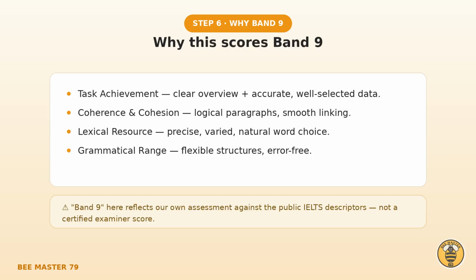Why does this reach Band 9? Task achievement, a clear overview and accurate, well-selected data. Coherence, logical paragraphs and smooth linking. Lexical resource and grammar, precise, varied and error-free. One honest note. Band 9 here reflects our own assessment against the public IELTS descriptors, not a certified examiner score.